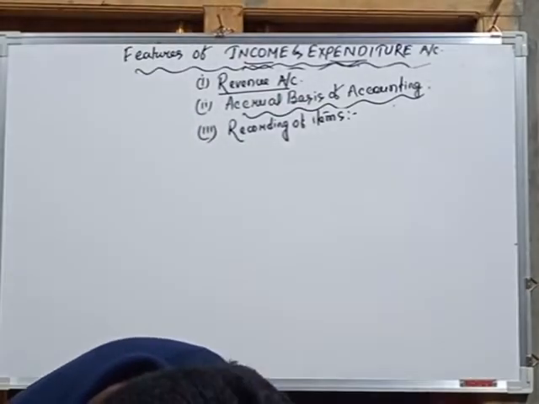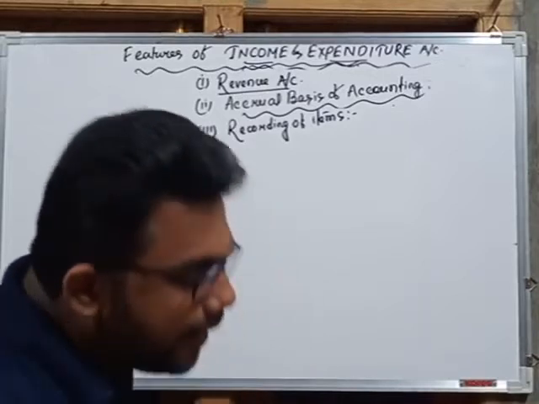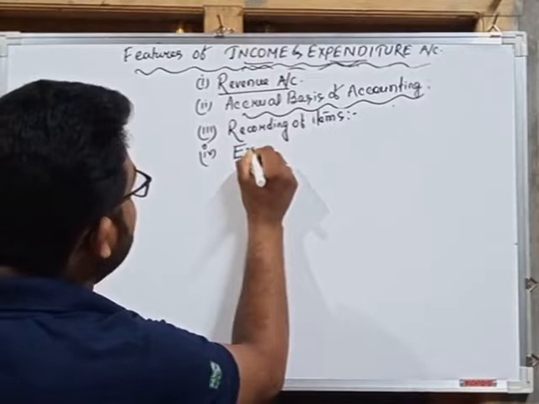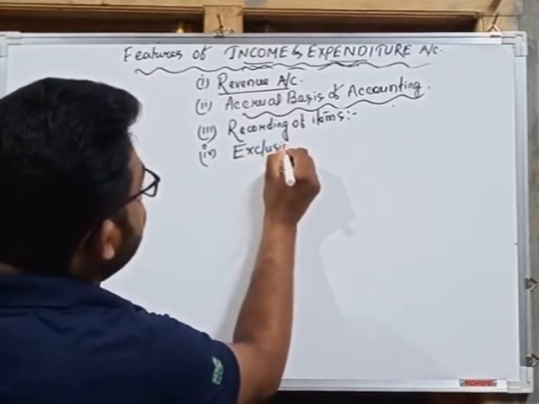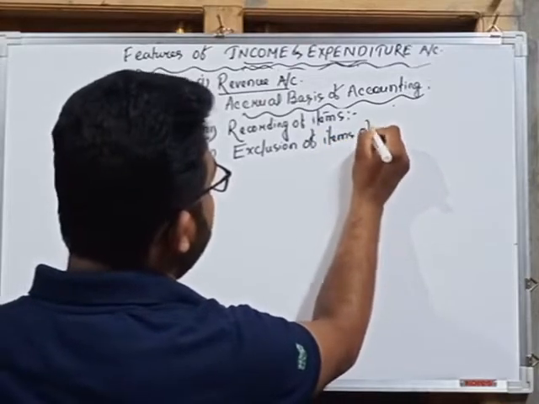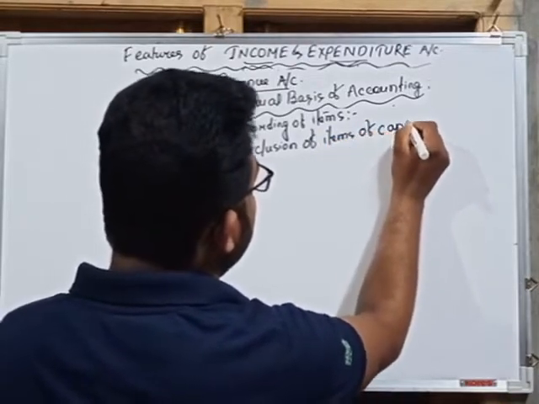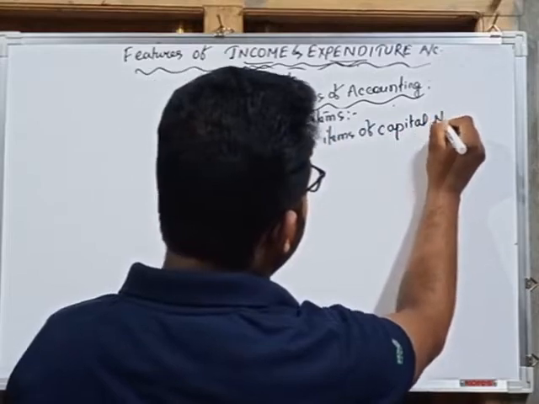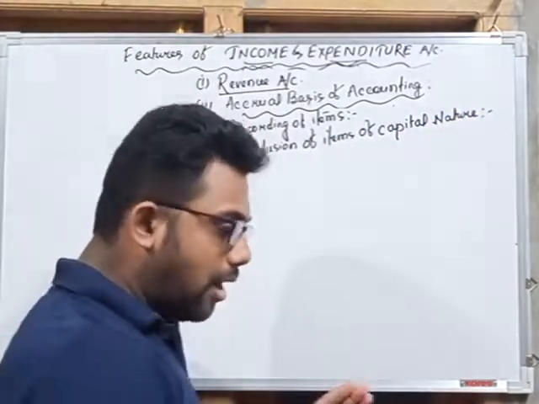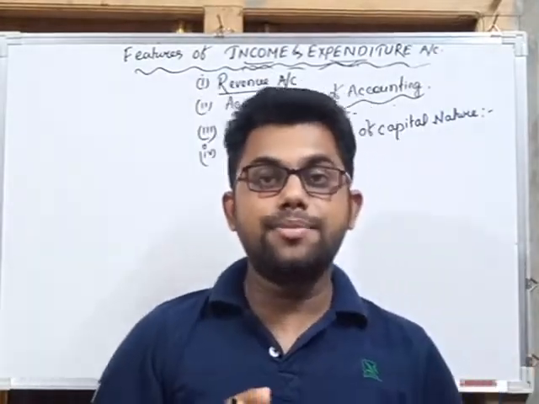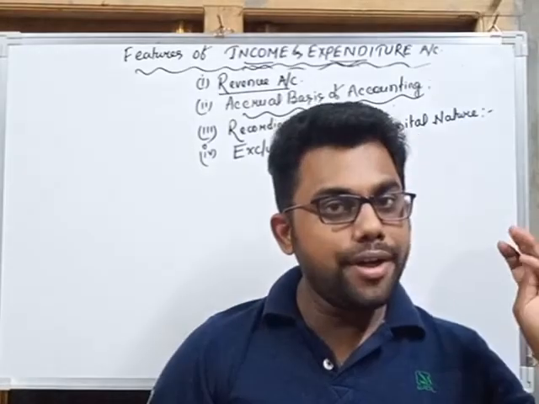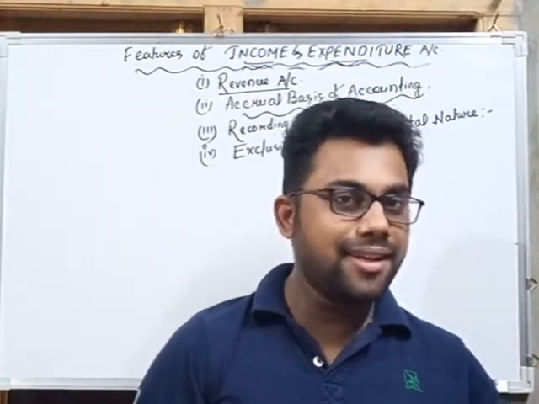Next, exclusion of items of capital nature. Now recall the receipts and payment account. In receipts and payment account, while recording we record all the revenue receipts and capital receipts.